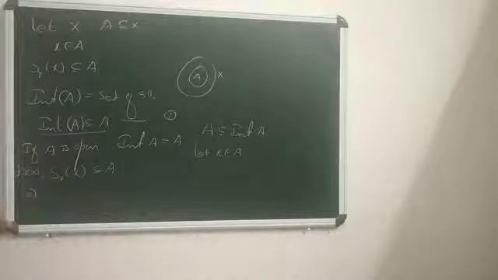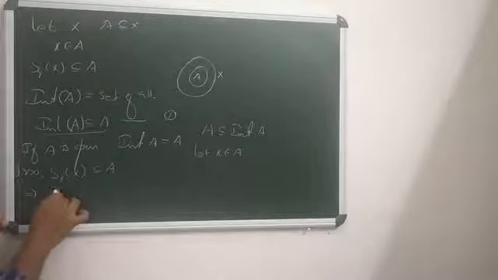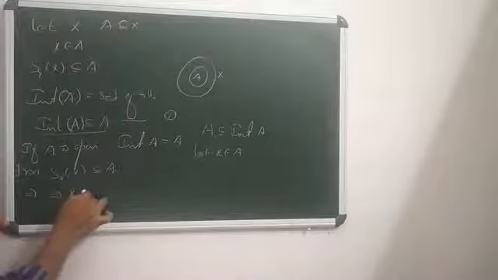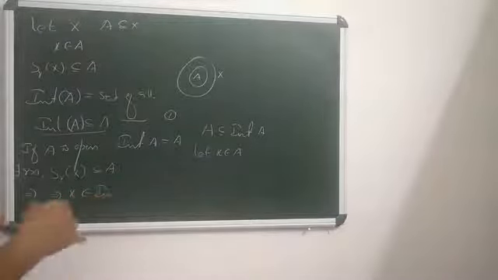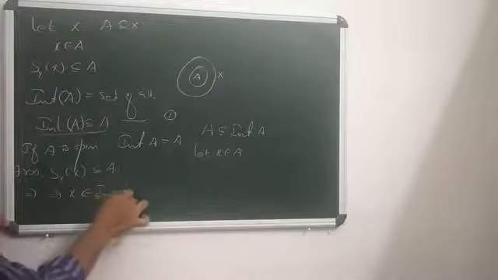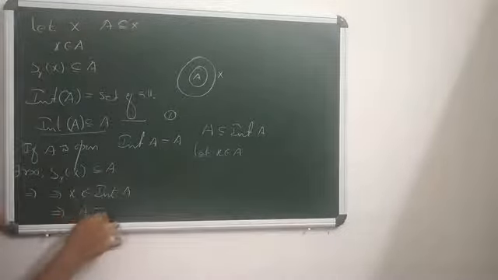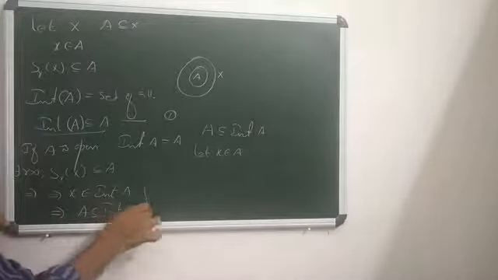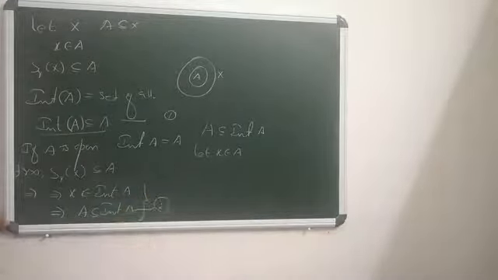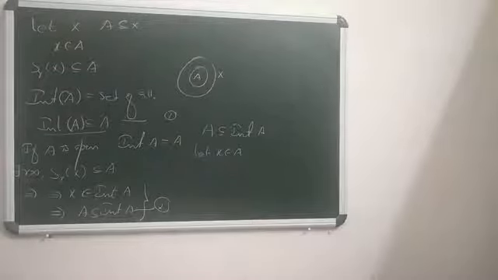So let x fall in A. Since A is open, there exists r positive such that S_r(x) is a part of A. S_r(x) is a part of A means x is an interior point of A, that is, x belongs to interior A. So x belongs to A implies x belongs to interior A, clearly A is a part of interior A. Combining 1 and 2, interior A equals A. So when A is open, then interior A is A. Interior A equals A. Agree.